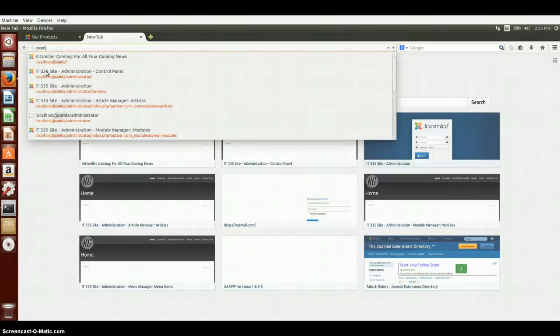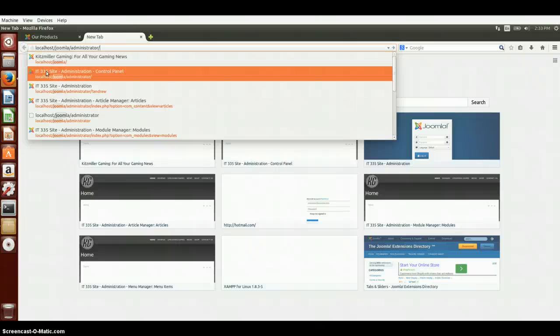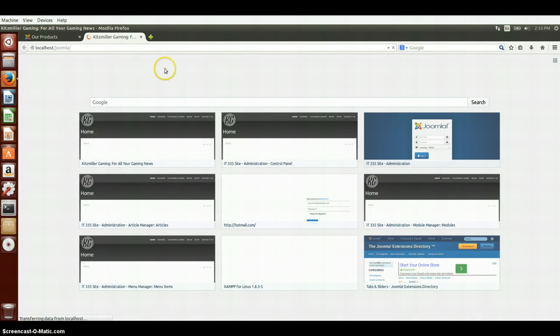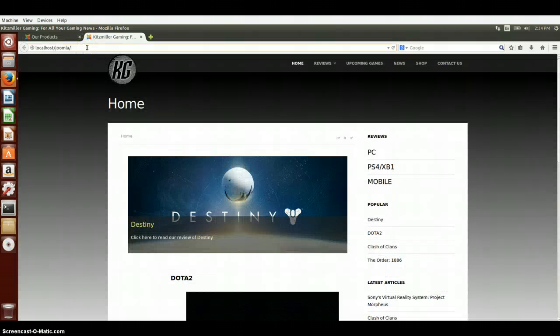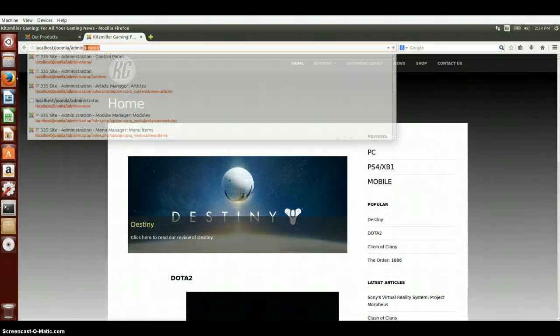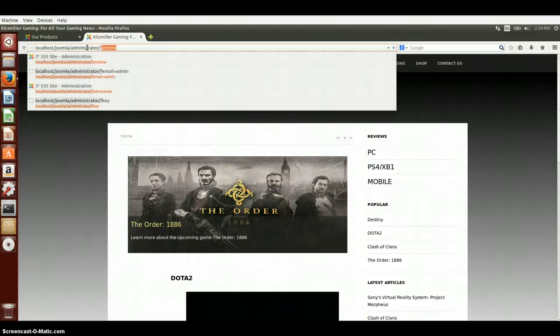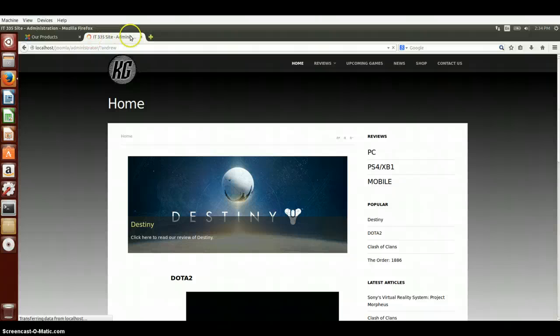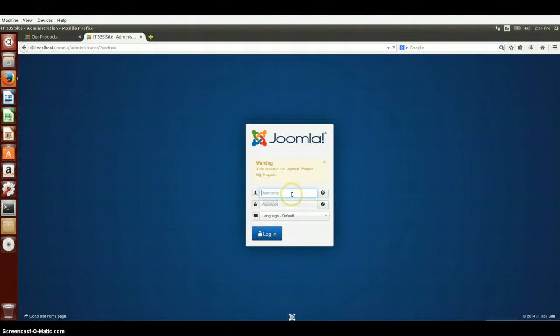extensions I installed was called Admin Exile, which basically prevents anybody from accessing the administration site unless they add a key to the end of the URL. So for example, when I type localhost Joomla administrator, normally that would take me right to the login page, but when I type this in, instead it redirects me back to the home page. So if I want to actually access the admin site, I have to know the key, which in this case I just made my name, which then takes me back into the backend administration login.